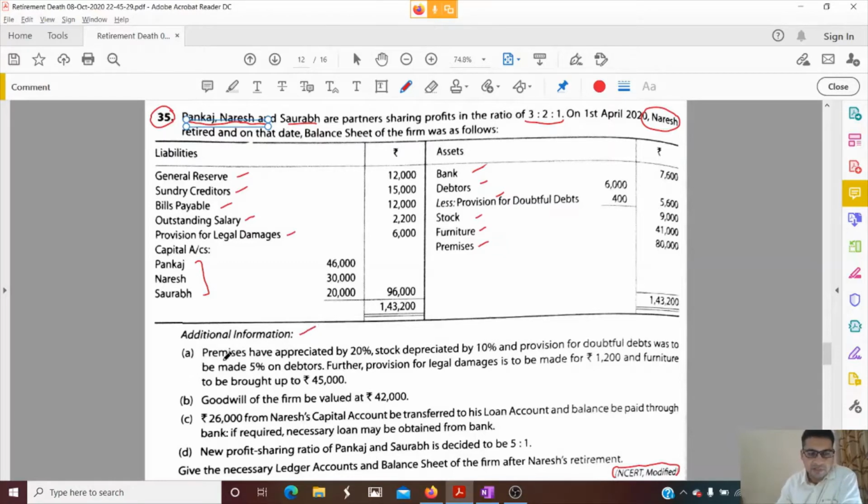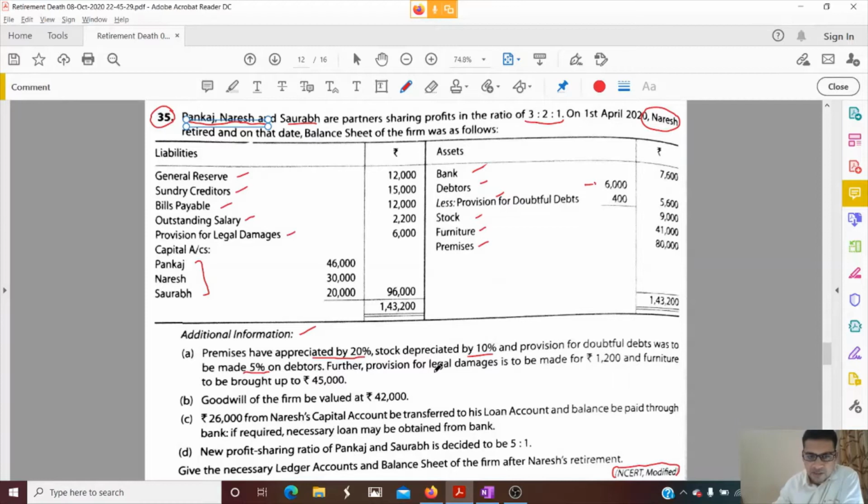Let us see. Premises have appreciated by 20%, revaluation, credit side. Stock depreciated by 10%, revaluation, debit side. Provision for doubtful debts was to be made at 5% on debtors. So children, you can see here it is given 400. We need to create 5% on debtors. So 5% of 6,000 means 300. It is already 400 which is given. So we need to bring it down to rupees 300. So 100 rupees we need to reduce. So liability reduces. Where to write?